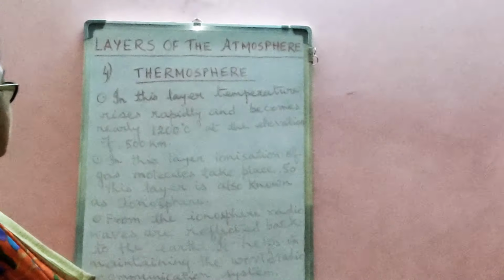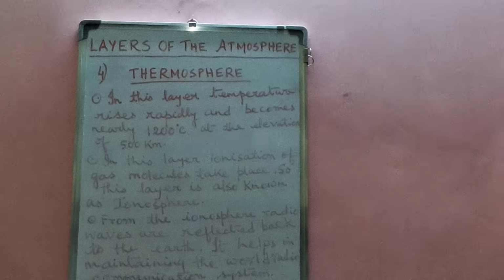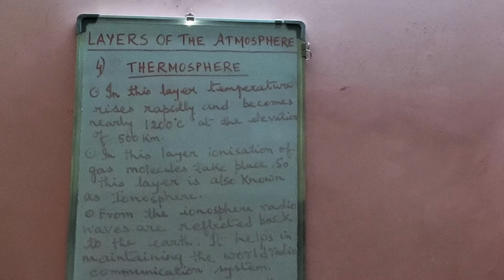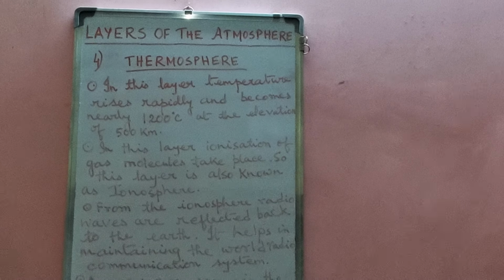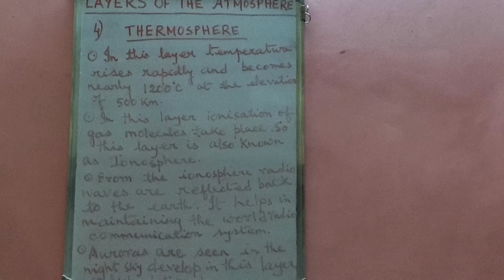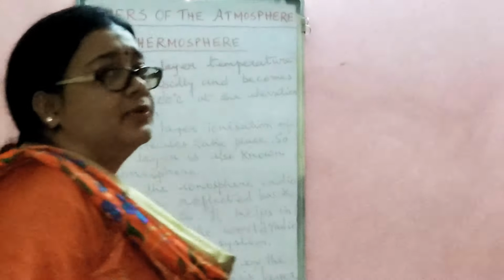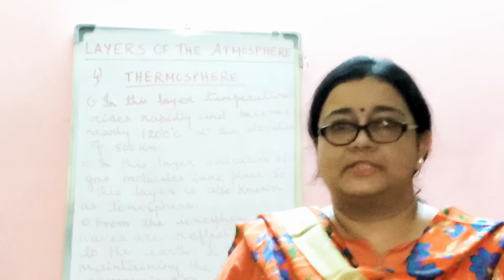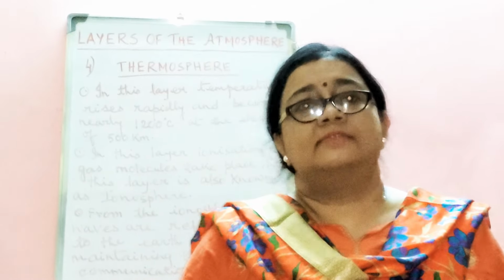Now see the second point. The second point states that in this layer, ionization of gas molecules takes place. So this layer is also known as ionosphere. Third point states, from the ionosphere, radio waves are reflected back to the earth. It helps in maintaining the world radio communication system. And the last point states that auroras seen in the night sky develop in this layer at high latitudes. Now what are auroras? Auroras are the colorful lights which are seen in the thermosphere layer and they develop at high latitudes. Now the next layer is exosphere.